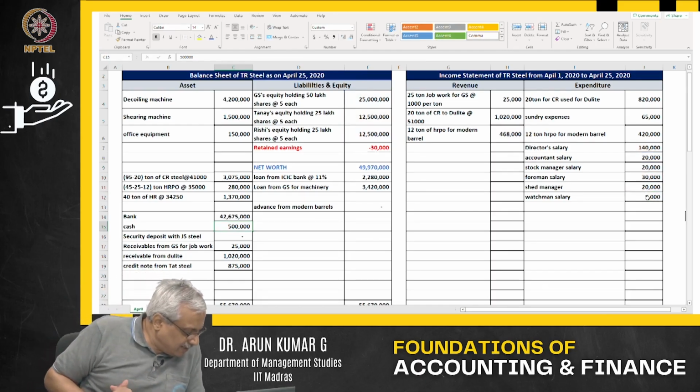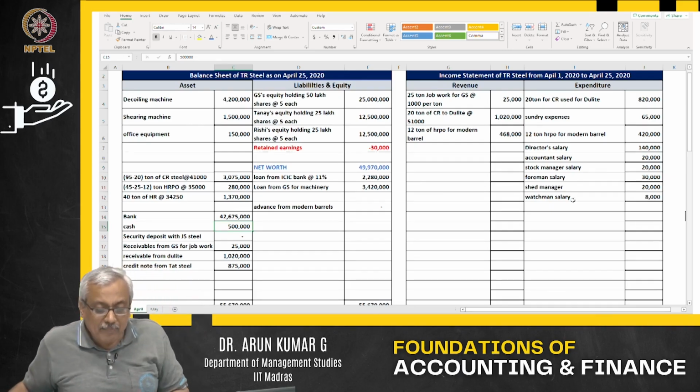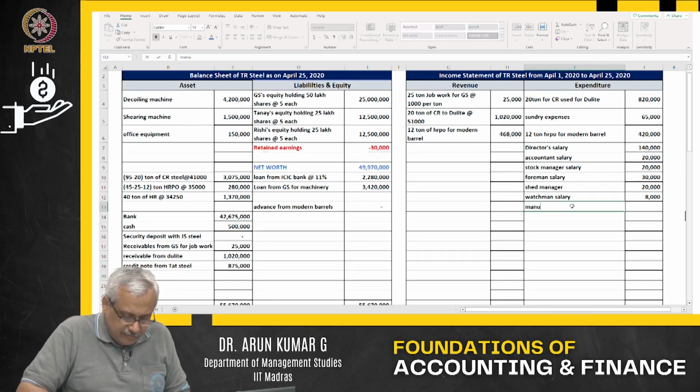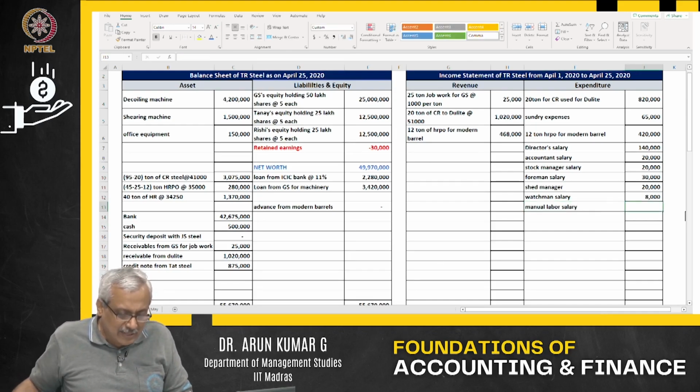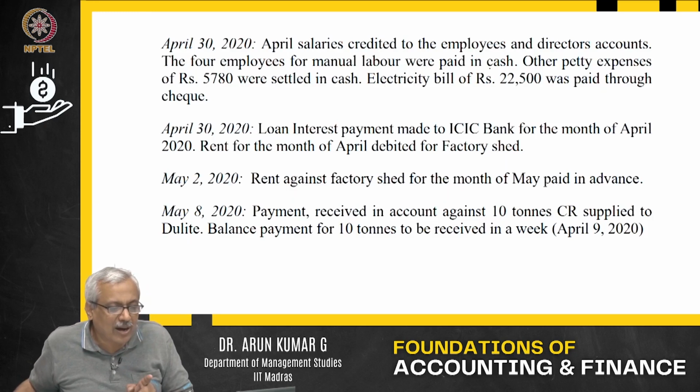I have not finished. 4 other people were hired as manual labor on the site at 8,000 per month. Now, manual labor salary, and the statement says the manual labor were paid in cash.